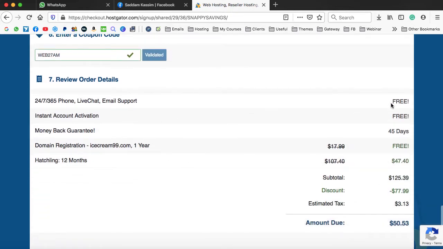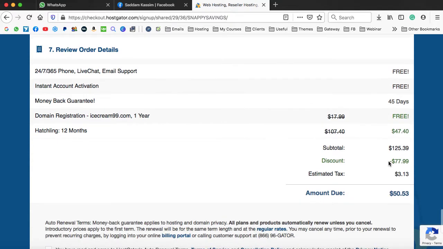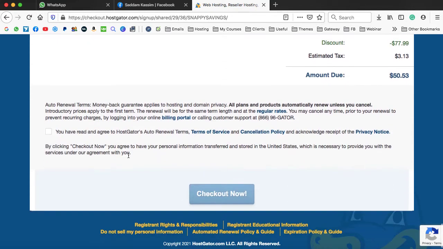Here you can see instant activation, a free 45 days money back guarantee, and domain registration icecream99.com. It is free for 1 year, and the Hatchling plan is costing around $47.40, and here you are getting a discount of $77.99, that is almost equivalent to $78. So the total you have to pay is just $50. That includes 1 year hosting as well as 1 year domain name. I think that is really a good deal. After that, you need to check this checkbox and then click on checkout now.